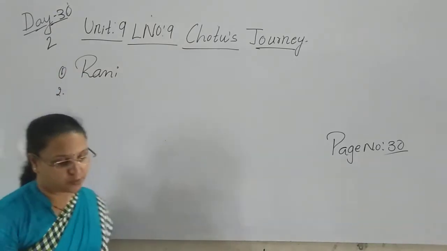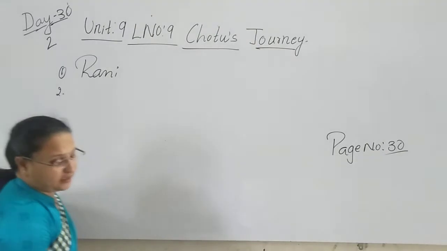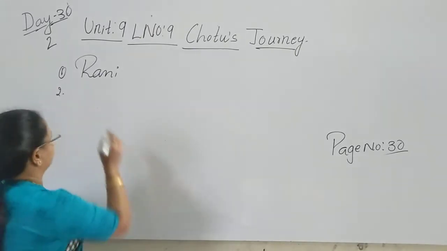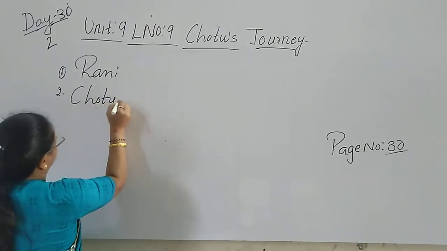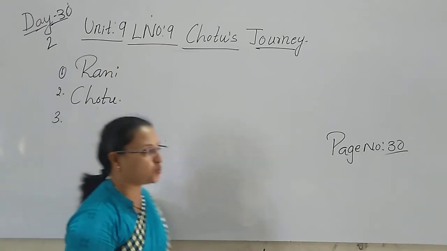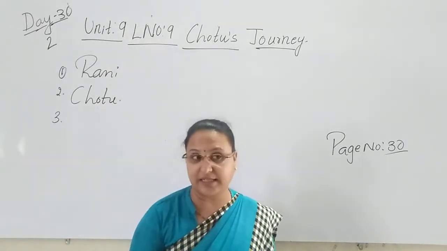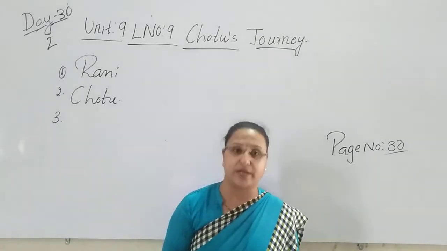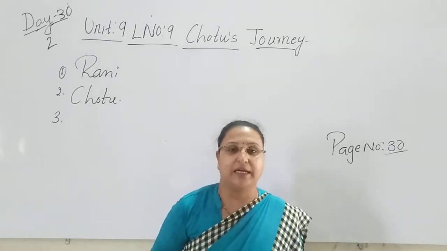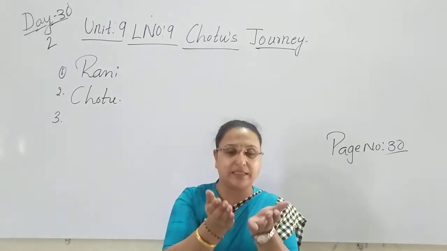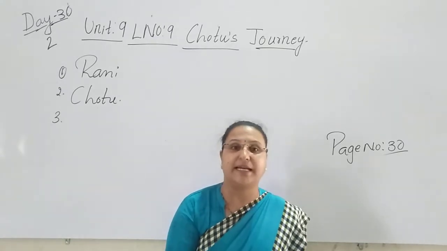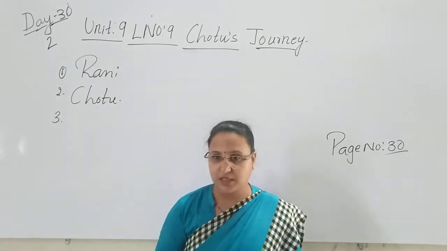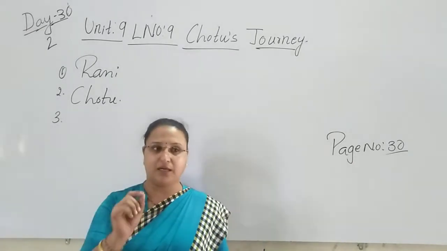The name of the mother was what, children, here? Rani. And the mother named that small elephant as what? Chotu. She named the small elephant as Chotu. Underline these two words, children. What did we learn in this small stanza? We learned that there was one elephant in the forest and that elephant gave birth to the small tiny elephant. And the mother elephant named that elephant Chotu.